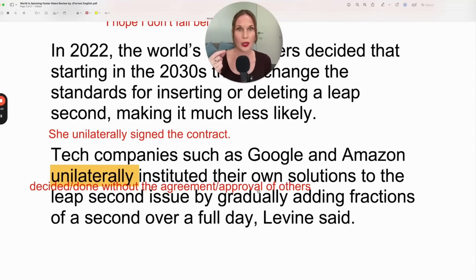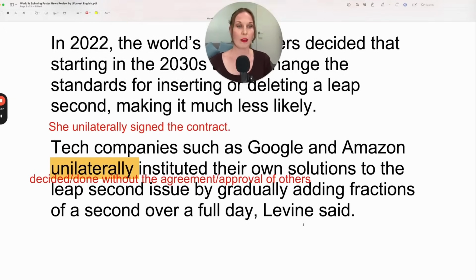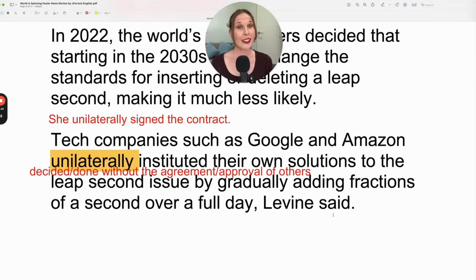So Google is doing this. So in 3 years, 5 years, they don't have to remove 1 full second from their clock. They solved it. They found the solution by gradually adding fractions of a second over a full day, Levine said. That is the end of the article. So we'll find out in 2029 if we have this negative leap second, because remember, they may do this. It's not a certainty, it's a possibility.